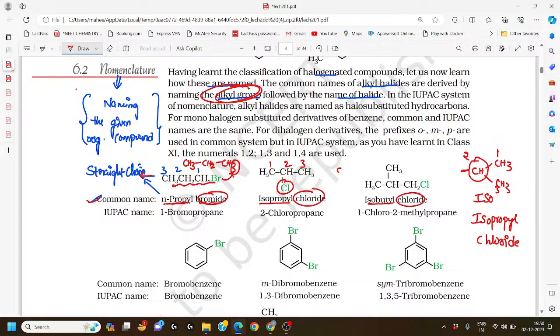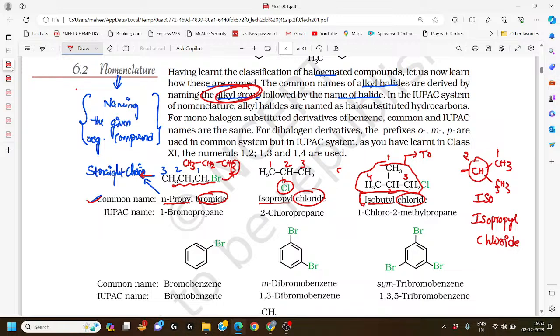And the last one: whenever I observe this type of functional group, this type of compound, it is simply called isobutyl. Why? Because butyl means a four carbon series: one, two, three, and four. So totally, its common name is isobutyl chloride.